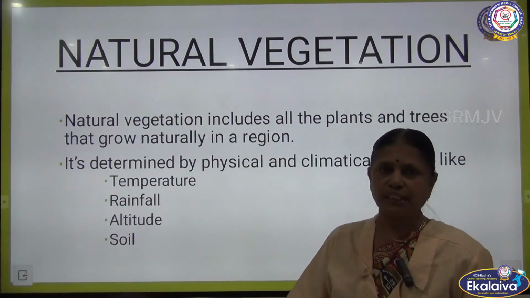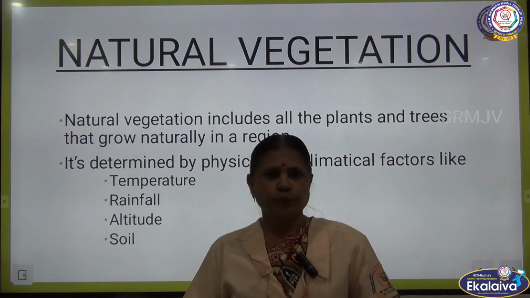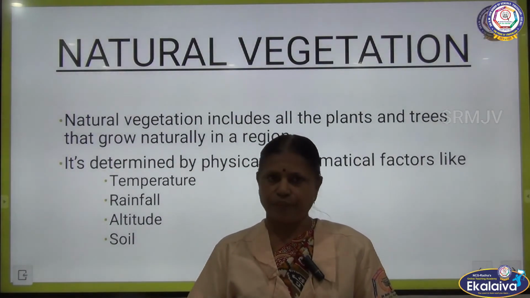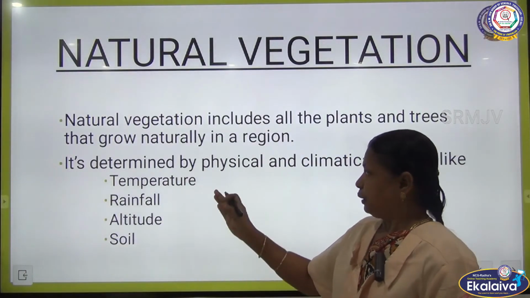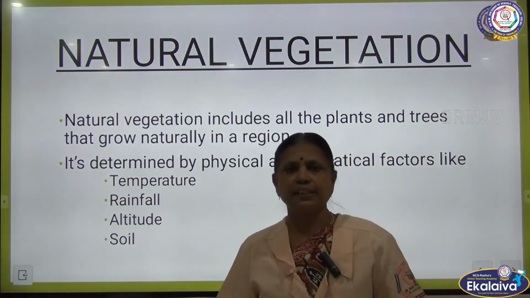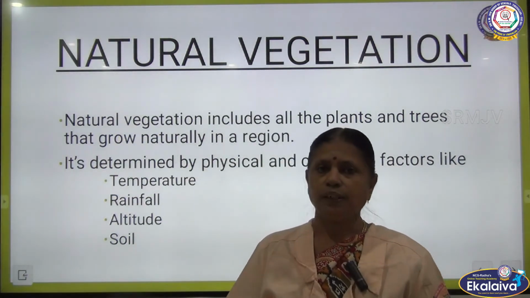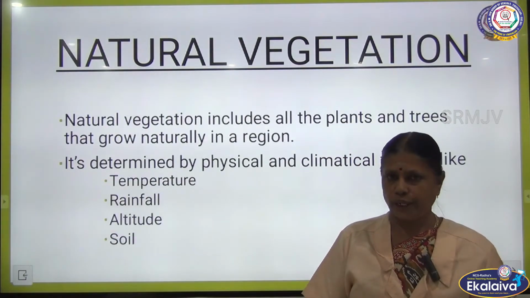Now, what is necessary for natural vegetation? For its growth, we need plenty of rainfall and temperature. This is determined by physical and climatic factors like temperature, rainfall, altitude and soil.